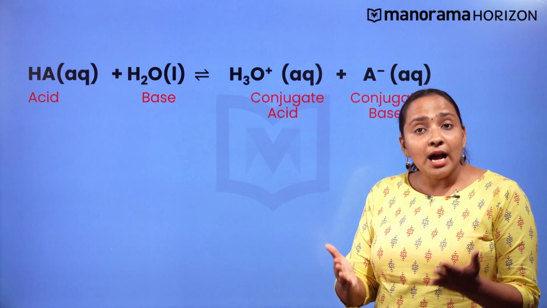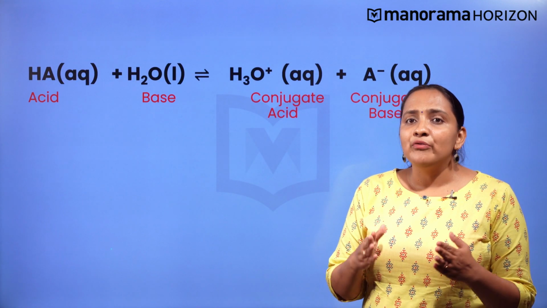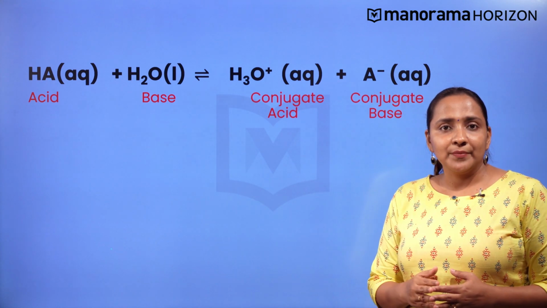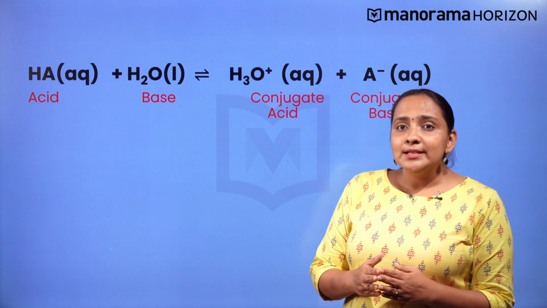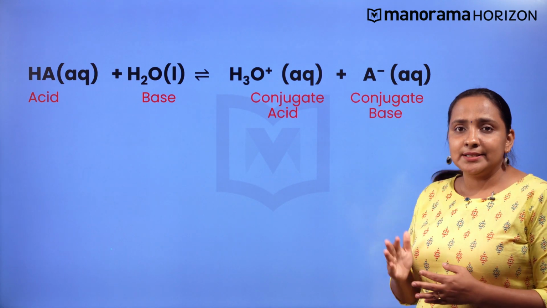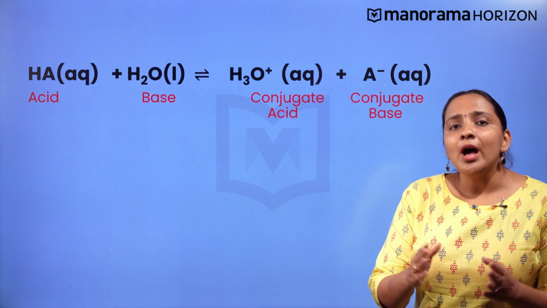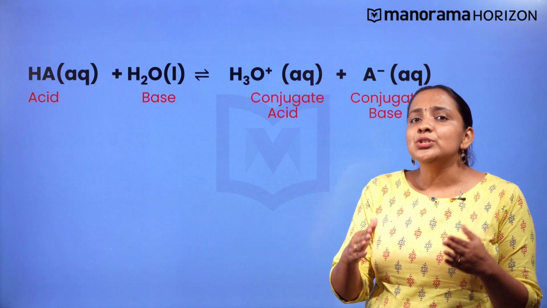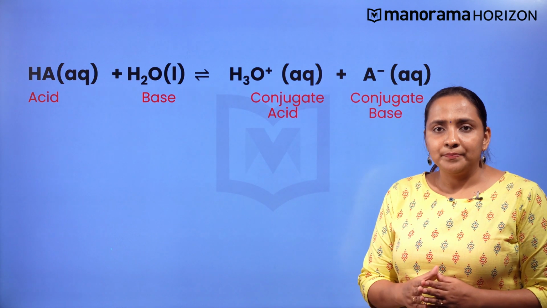In order to answer these questions, we will look into the issue of comparing the strengths of two acids involved in the dissociation equilibrium. Again, consider the equilibrium reaction of a weak acid HA. There are two acids here, HA and H3O+.